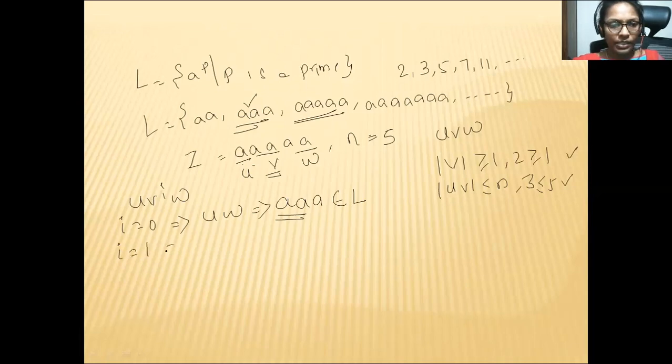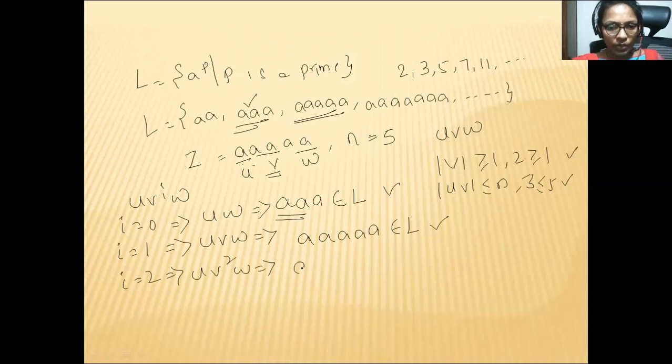Next, i is equal to 1. If I take i as 1, what do you get? UVW, which is 5 a's, which also belongs to L. Satisfied. Next, i is 2, that means U V squared W. U is a single a, V is double a, and you need to write it 2 times because V squared. Then W is again 2 a's. How many a's are you getting? 7 a's. Yes, 7 a's is available in our language. This also belongs to L.